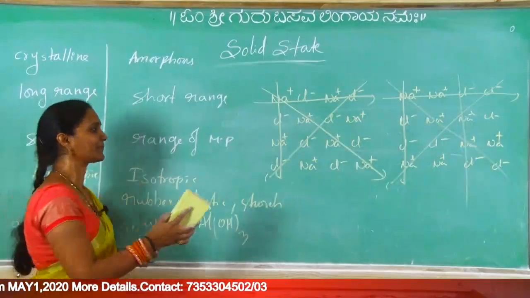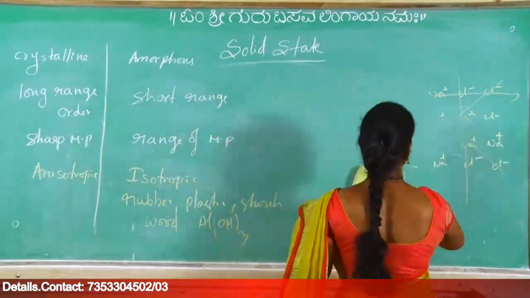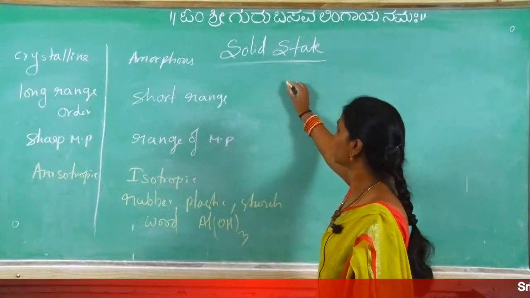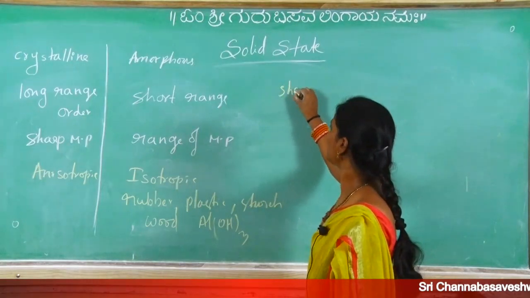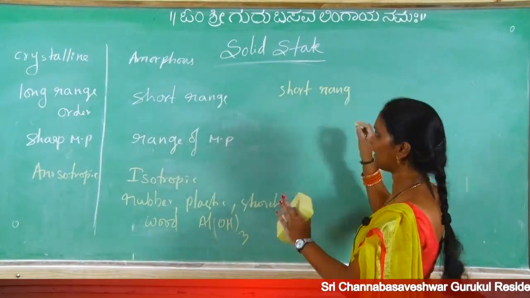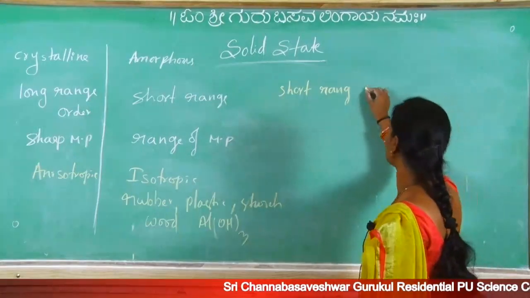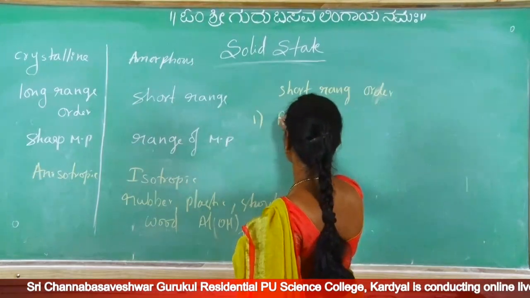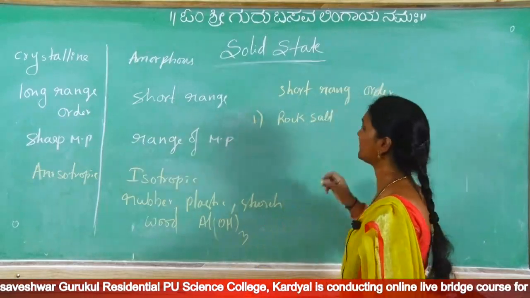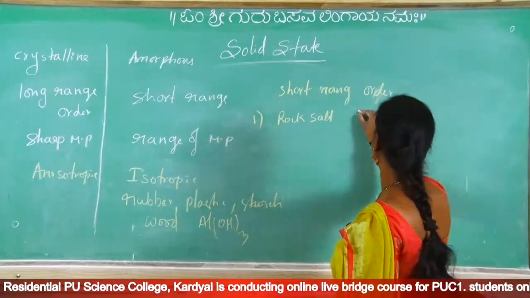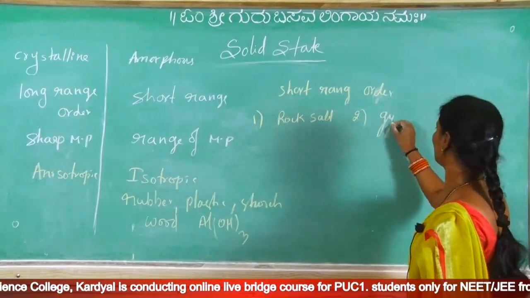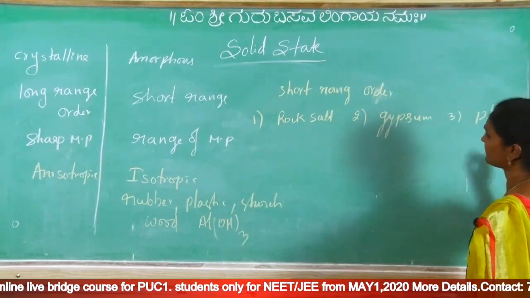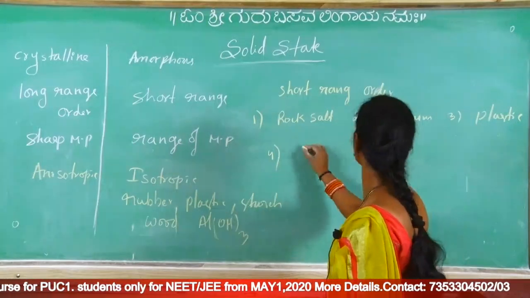Now I will ask one question: how they will ask questions related to this classification, differences between crystalline and amorphous. The following solid has short range order. I am not writing the full question. Options: rock salt, remember common names. Second one, gypsum. Third one, plastic. And fourth one is ice.